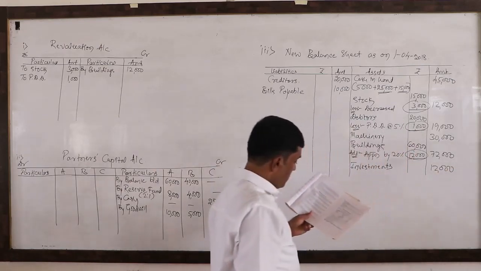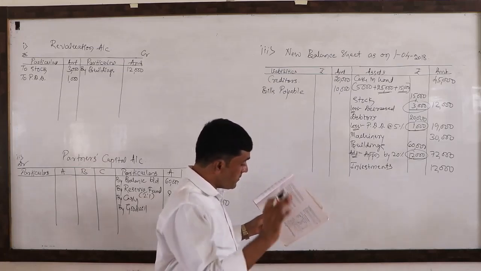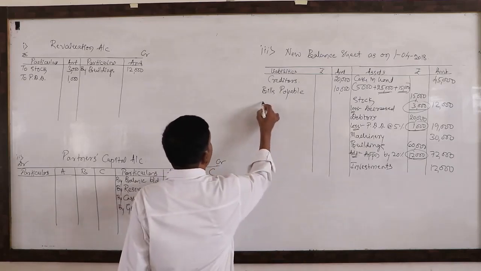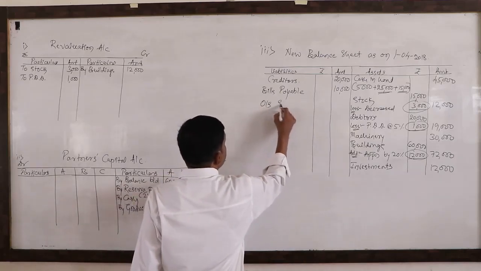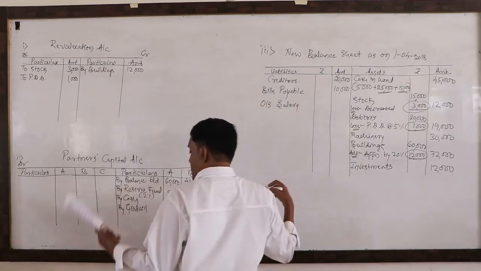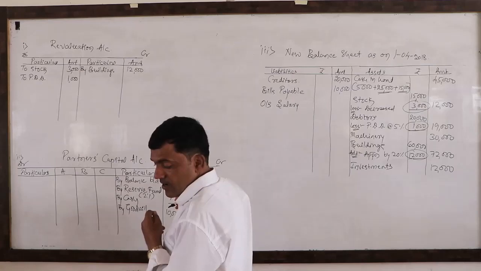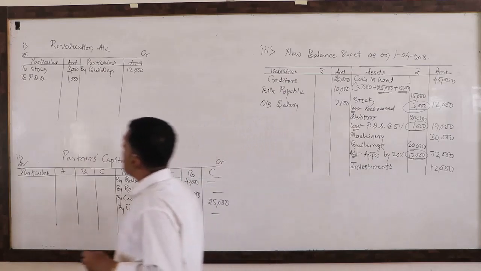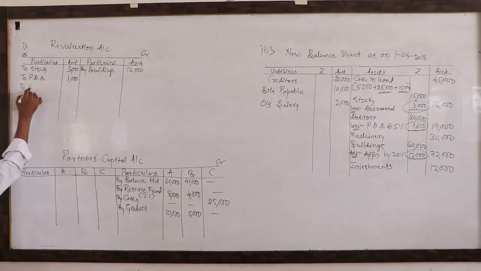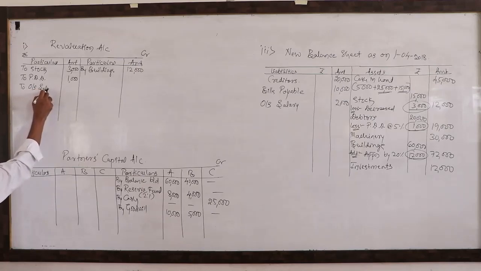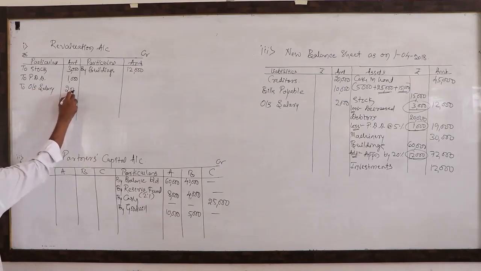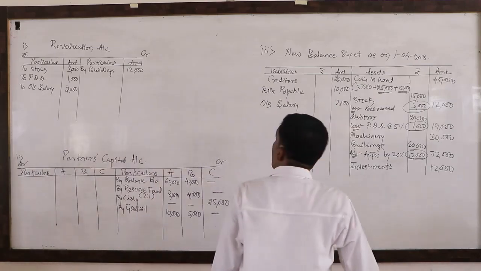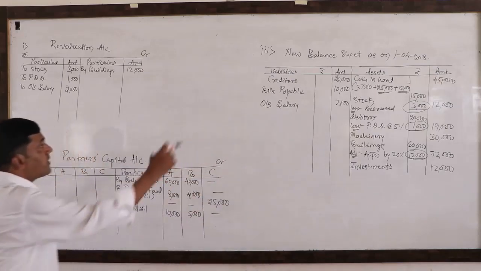Look here. So in this problem I have covered all the adjustments. There is one more adjustment, that is outstanding salary. It is an independent adjustment, outstanding salary, means salary payable. Need to write it on the liability side of rupees 2,000. Outstanding salary of rupees 2,000. With this, I have recorded all the transactions in all the respective accounts and the statement.